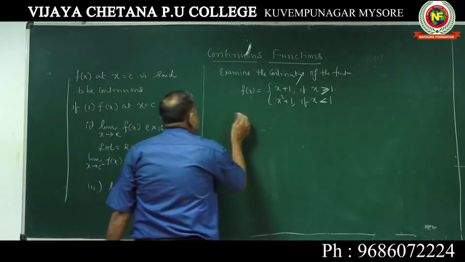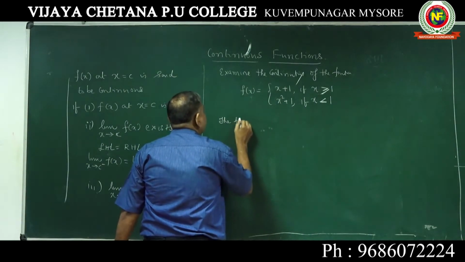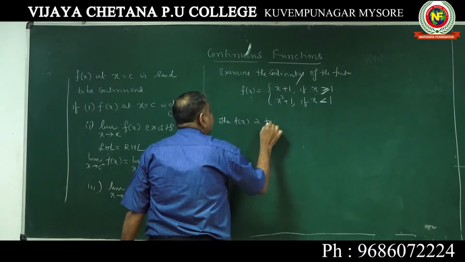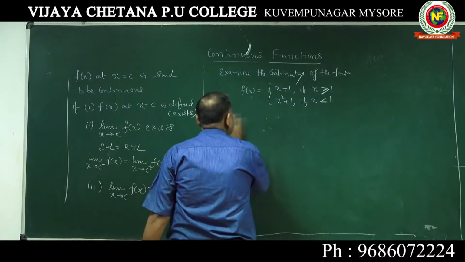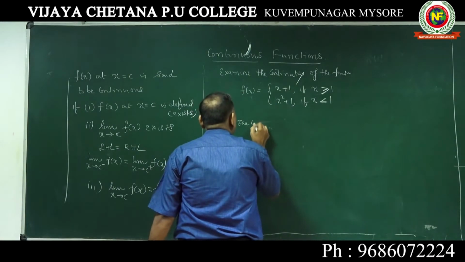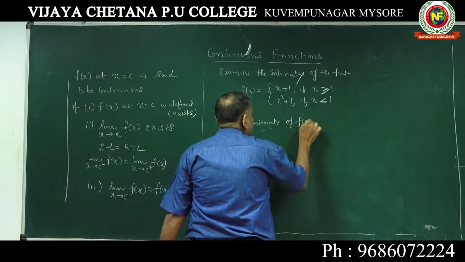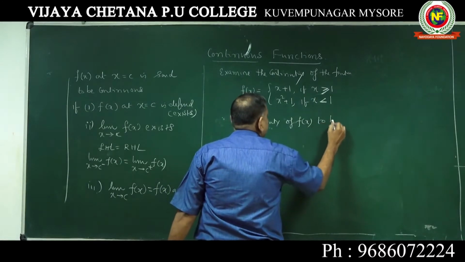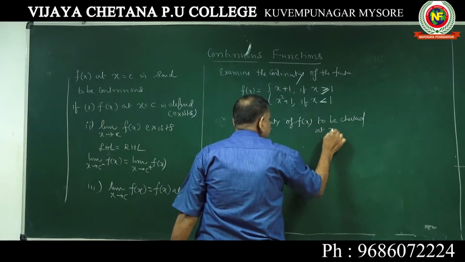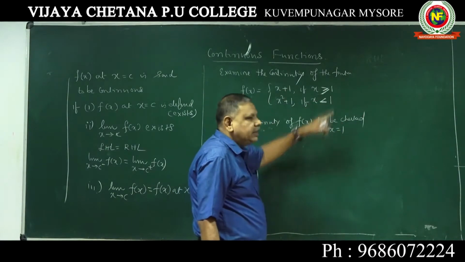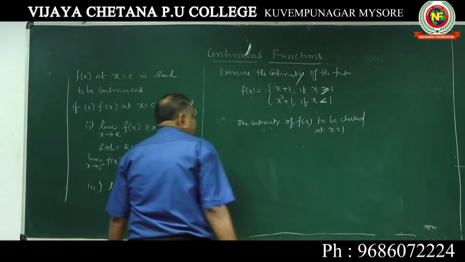You write that the continuity of f of x is to be checked at x equal to 1. Understood? Because x equal to 1 is the point given. So we have to check the continuity of f(x) at x equal to 1.